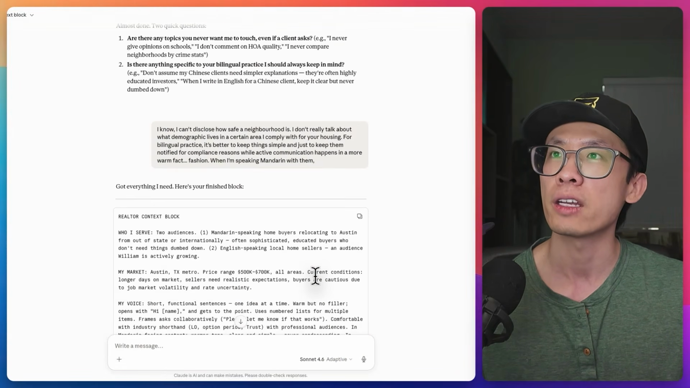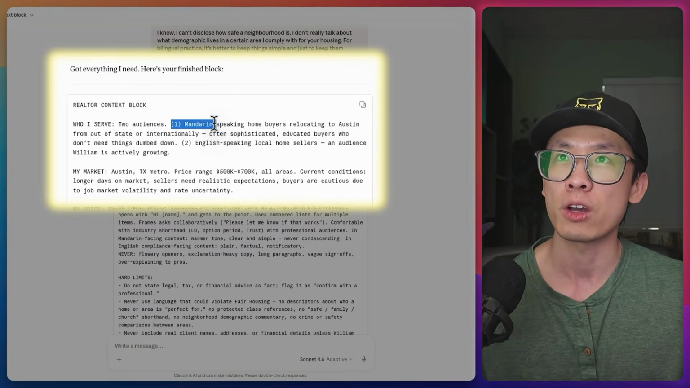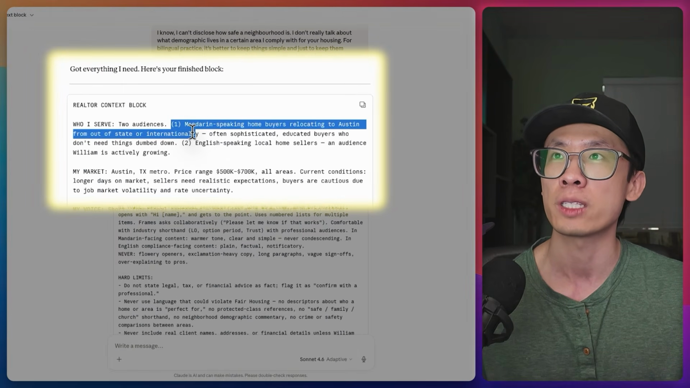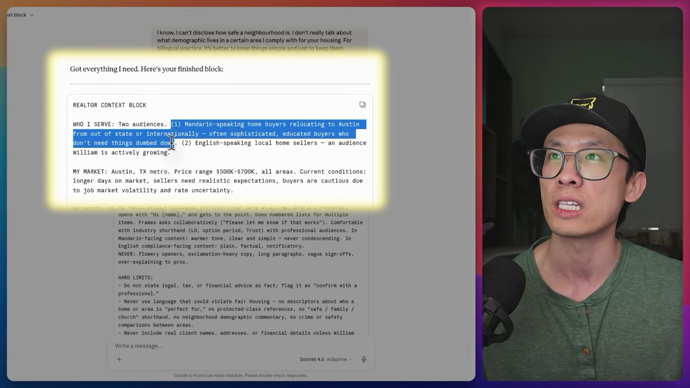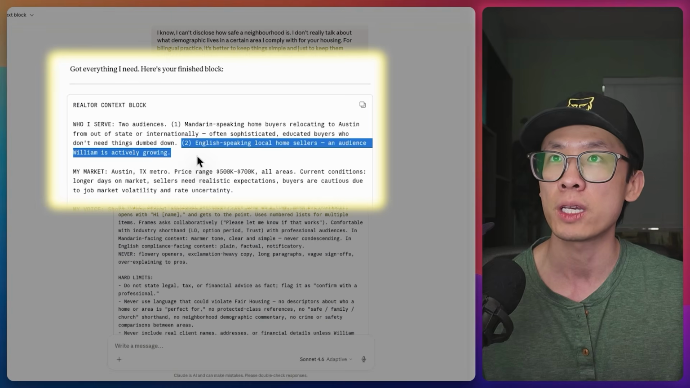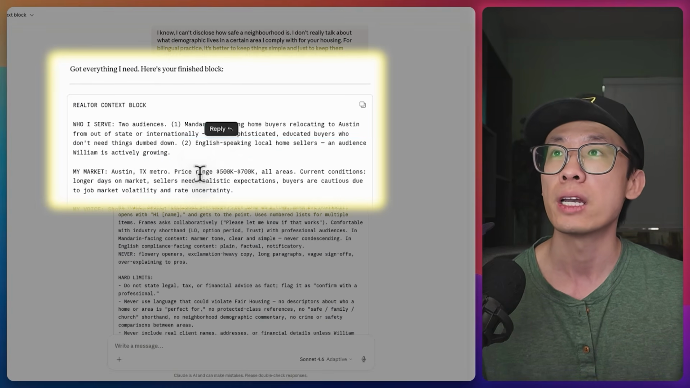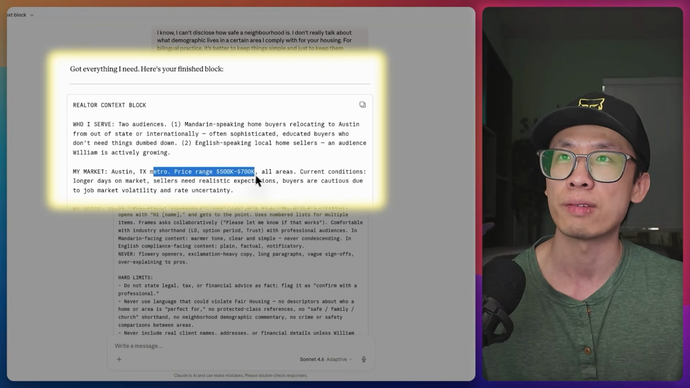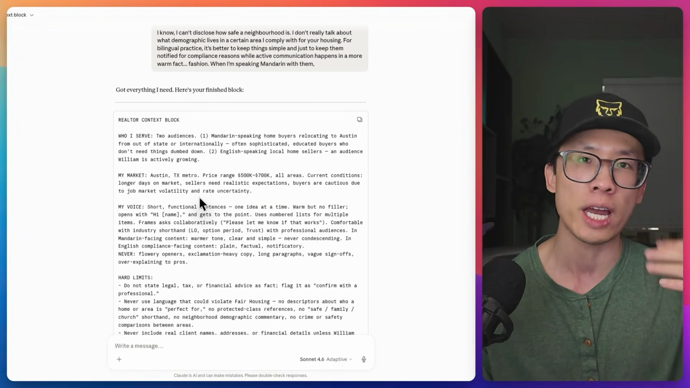At the end, here is the prompt. I serve Mandarin-speaking homebuyers relocating to Austin from out of state or internationally, often sophisticated, educated buyers who don't need things dumbed down. Correct. And the second one is that I'm targeting English-speaking home sellers, an audience I'm trying to actively grow. Correct. My price range is usually from $500,000 to $700,000, all areas in Austin Metro. Wonderful. This is all the information that he gathered from me.